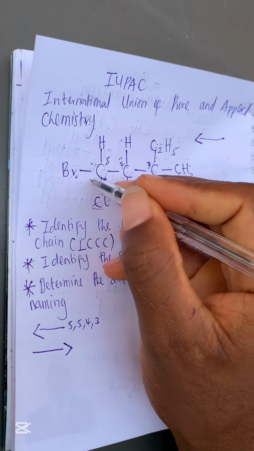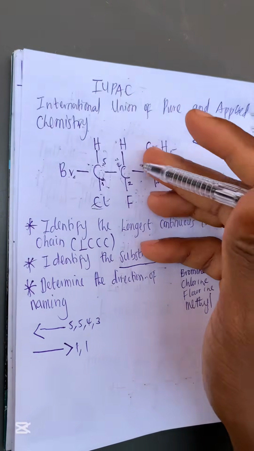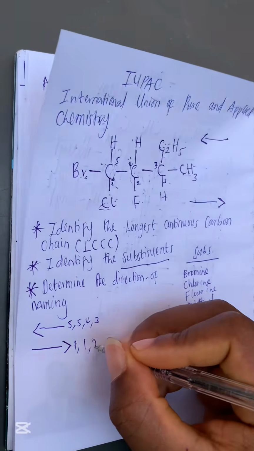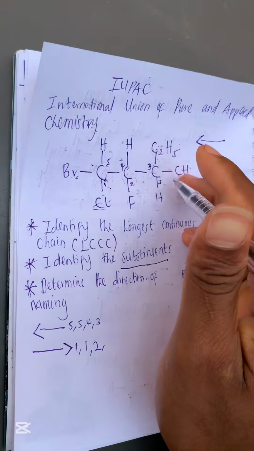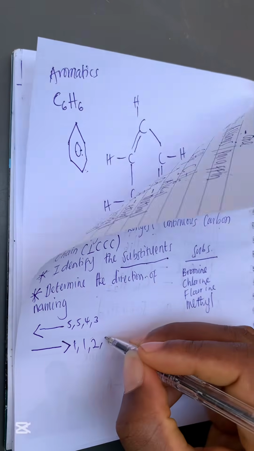Carbon 1, right? Even chlorine is on carbon 1. So we have 1, 1. Our fluorine is on carbon what? Fluorine is on carbon 2, right? This carbon, carbon 2. So you write 2, right? And methyl is on carbon what? This is our methyl attached to carbon 3, if you are naming towards the right. So carbon 3.